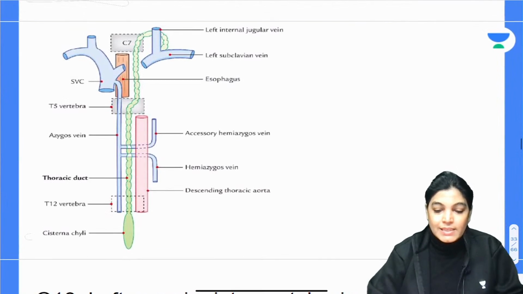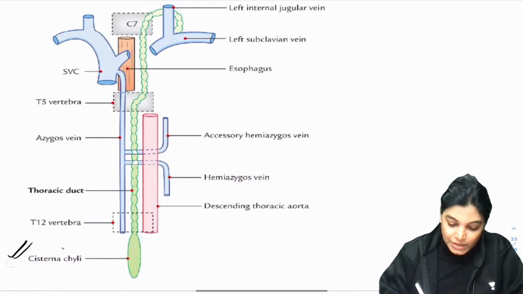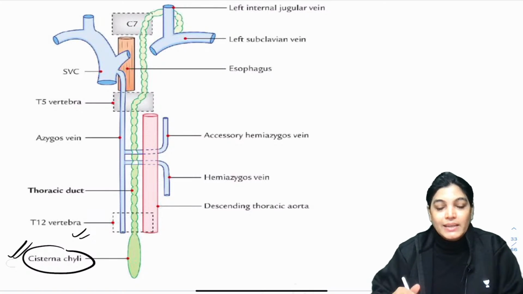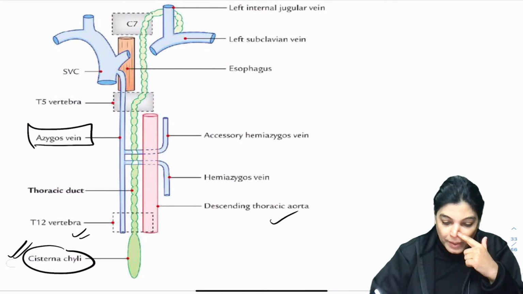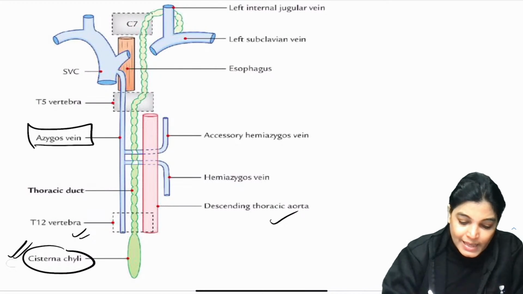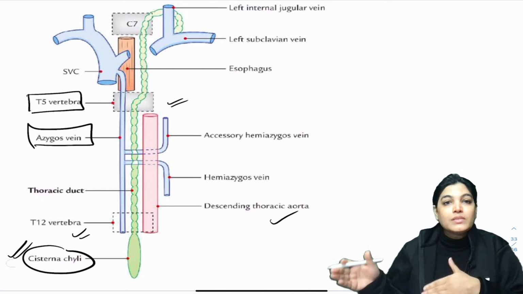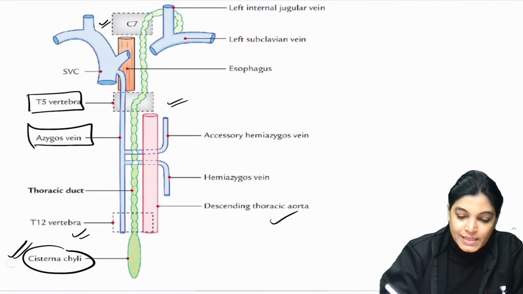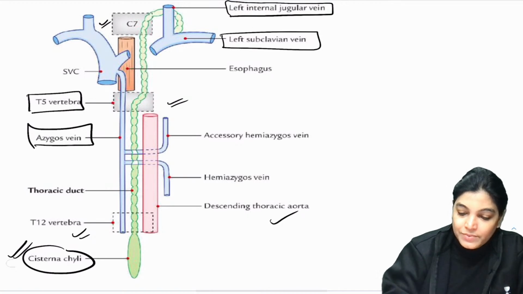Before that, you can see this image of the thoracic duct, where you can see it start forming by the upper end of the cisterna chyli. At the level of T12, it is descending. As you can see, it is exactly running between the azygous vein and the descending thoracic aorta, and exactly at the level of T5, it is slightly changing its direction towards the left hand side, and at the level of C7, it is draining at the junction of left jugular vein and left subclavian vein.